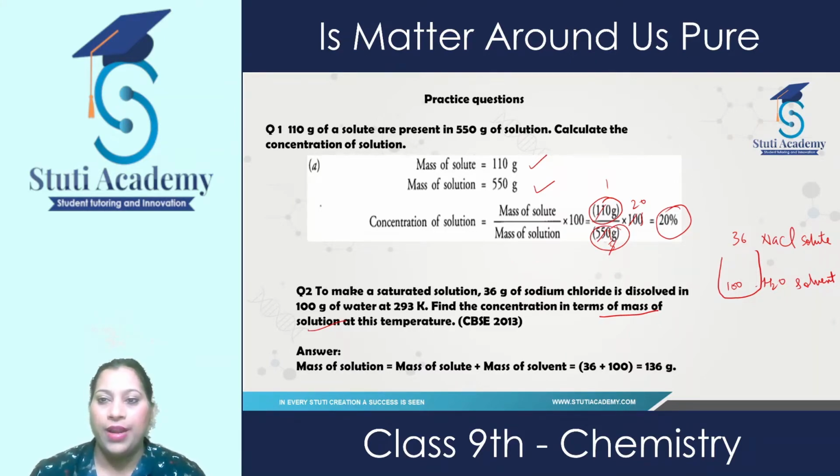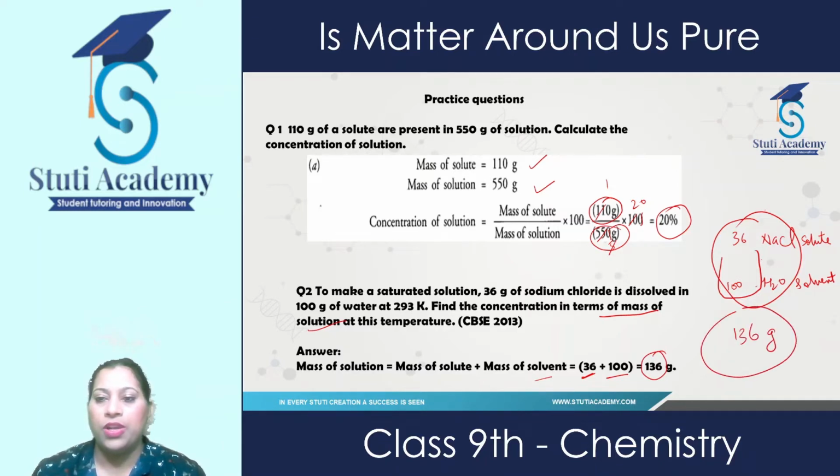We need to find out the mass of the solution when they both mix together. Mass of solute is given, 36, and mass of solvent is given, 100. When we add them together, 136 of solution is prepared after adding solute and solvent.